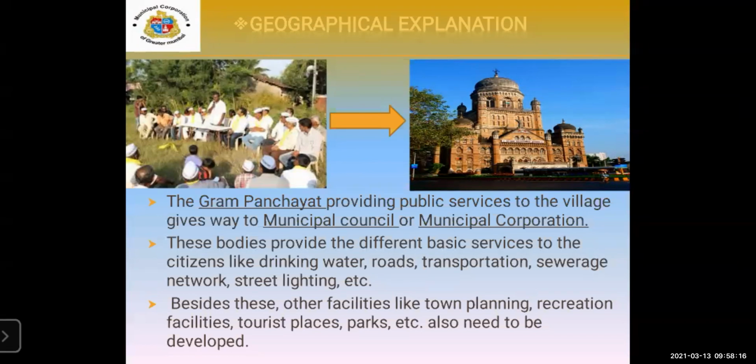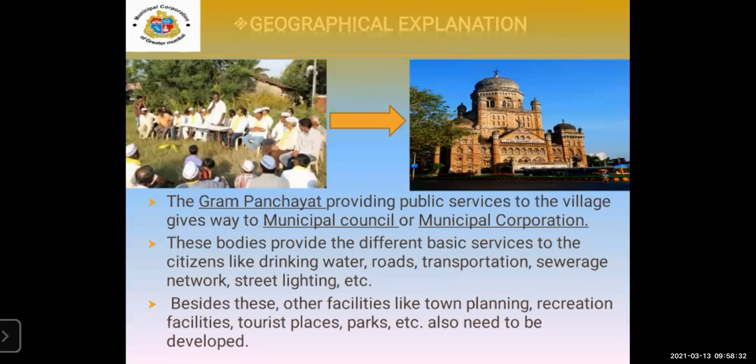But now, if the village turns into a city, then you will see all the services are given by the municipal council or municipal corporation. This is another change we can see.